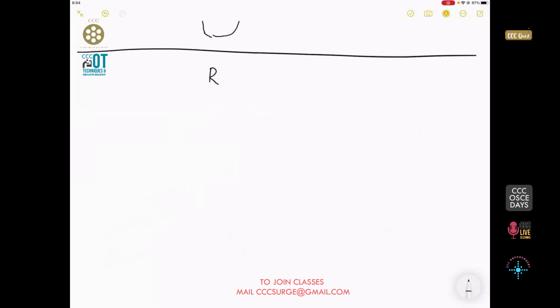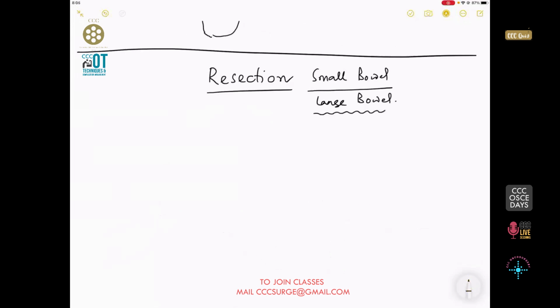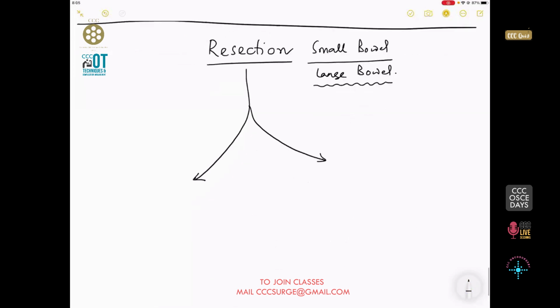So let us talk about the dissection of the bowel part. Now guys, whenever you do a resection of a part of the small bowel or a part of the large bowel, whatever you do, remember both of them are delineated by a very simple principle. Ask yourself, or in an exam, ask in a very simplistic way: are you doing it for a benign condition? Are you doing it for a malignant condition? Just remember this simple way.